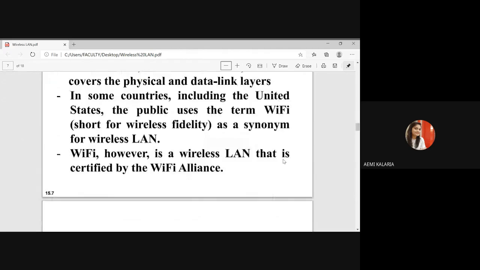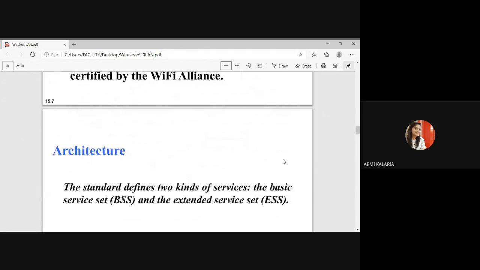The second problem is the exposed terminal problem. What does exposed terminal problem mean? If you carefully observe here, let's say four stations are there: A, B, C, D. The hidden terminal problem is already there, but another problem is also there.